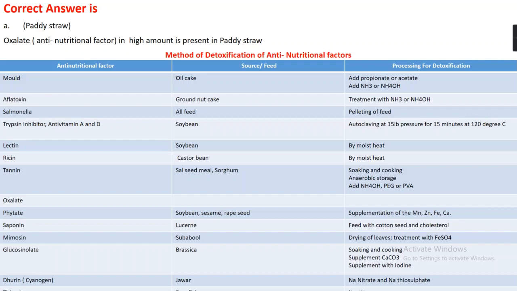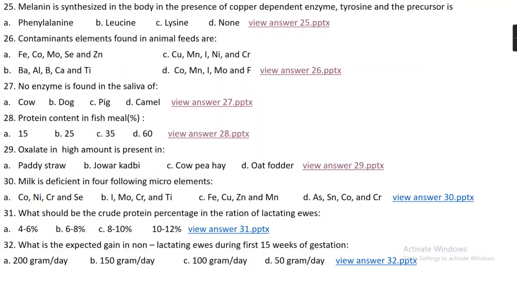Glucosinolate is present in brassica, and we can remove its effect by soaking and cooking and supplementation with calcium carbonate or iodine. Dhurrin, a cyanogen, is present in jowar, and we can remove its effect by treating it with sodium nitrate and sodium thiosulfate. Okay.